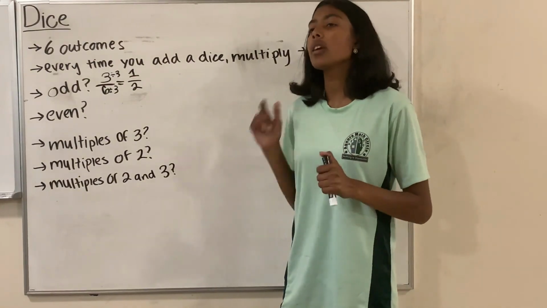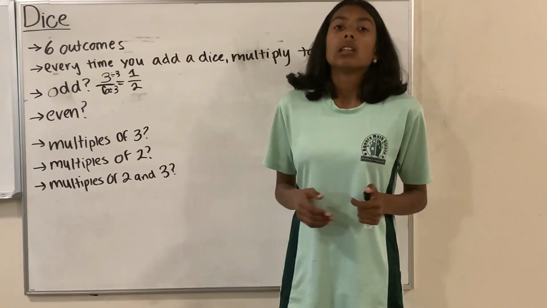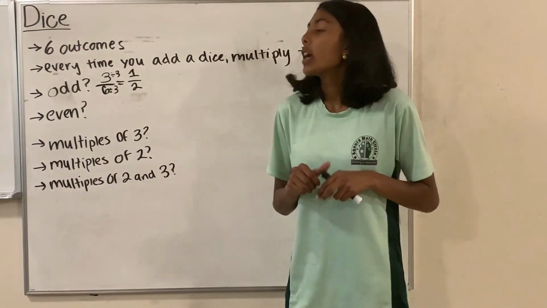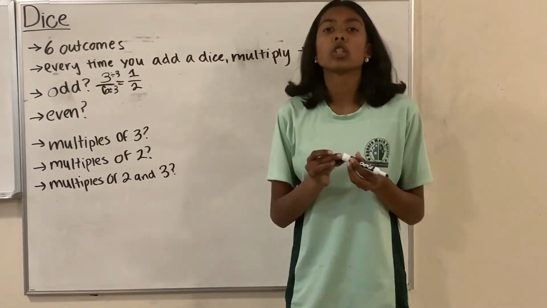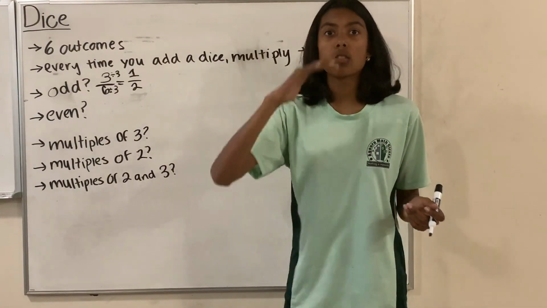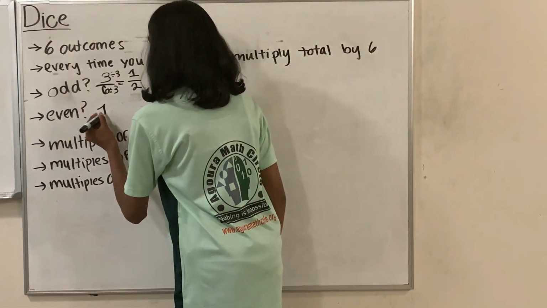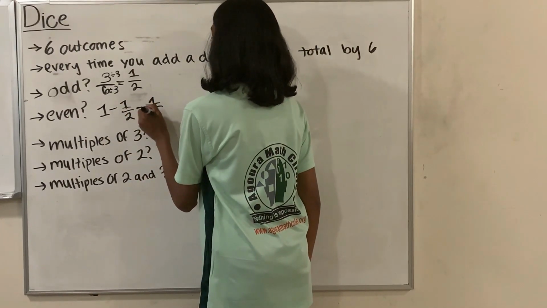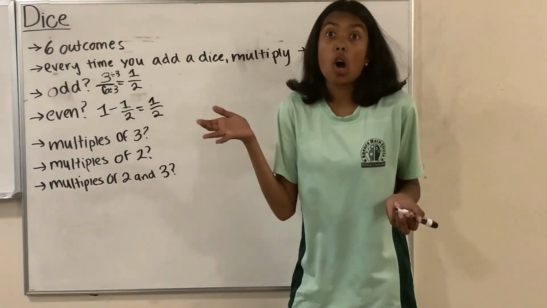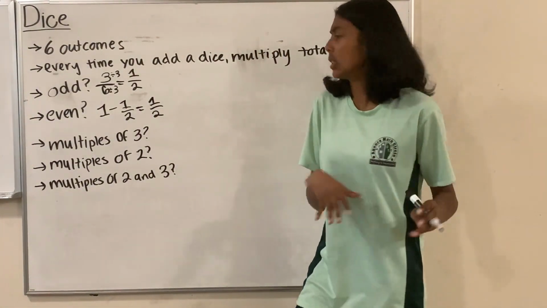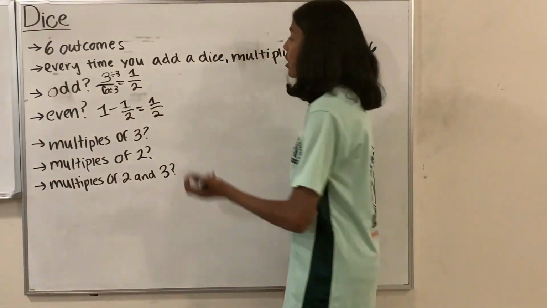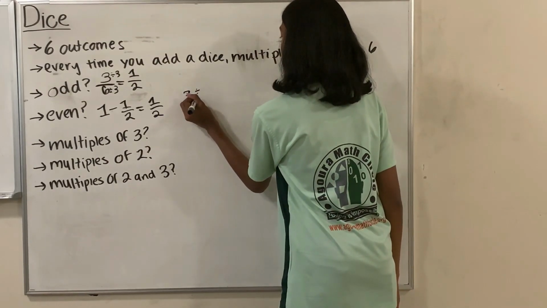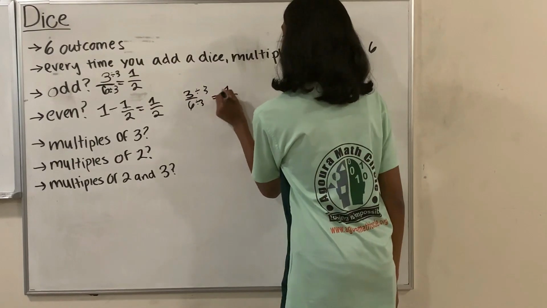And what about an even? Well, here's the thing about the even numbers. A number is either even or odd. It can't be in between unless it's a decimal, but we're talking about whole numbers here. So it's either odd or even, and the total is 6 over 6, or 1. So you do 1 minus 1/2, because that's the probability of getting odd, to get 1/2. Like I said, it's either odd or it's even. Let's try another way of finding even. There are 3 even ones, 2, 4, and 6, and 6 total ones. So divide both by 3, and you get 1/2, which is your answer.